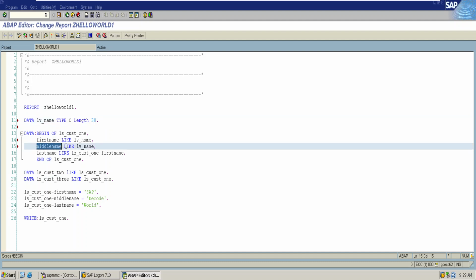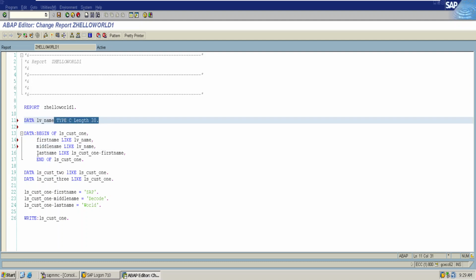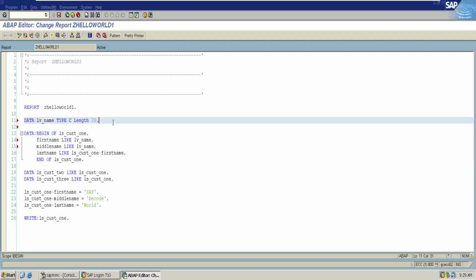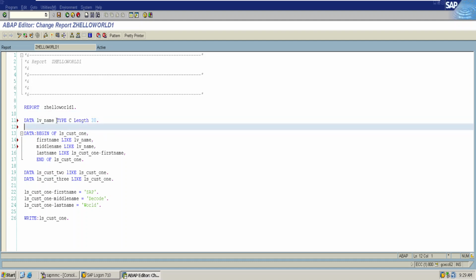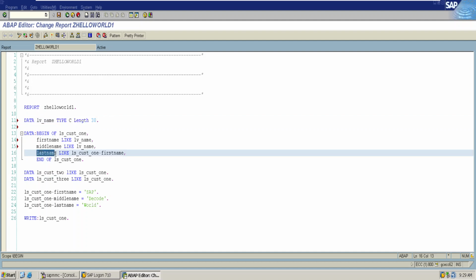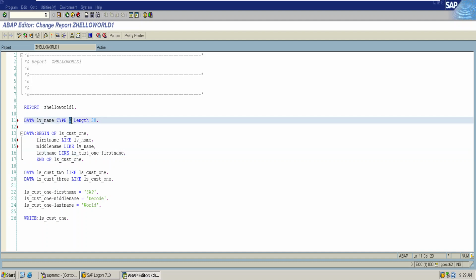In the same way, middle name is also going to have the type character and length 30. And last name is going to copy its attributes from ls_customer1-first_name, which has the attributes of lv_name, type C length 30. So it is also going to have type C and length 30.